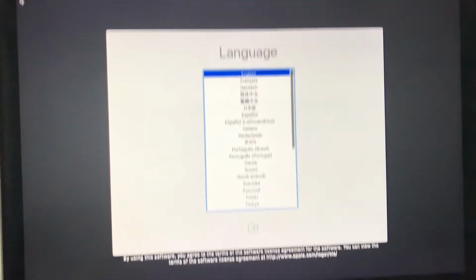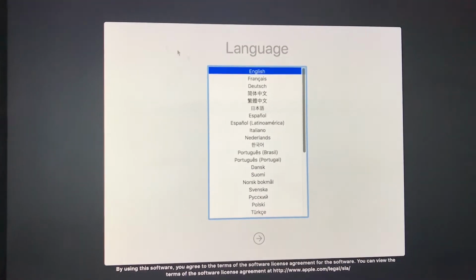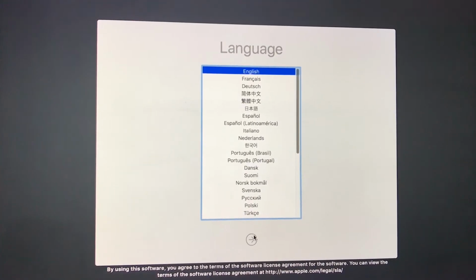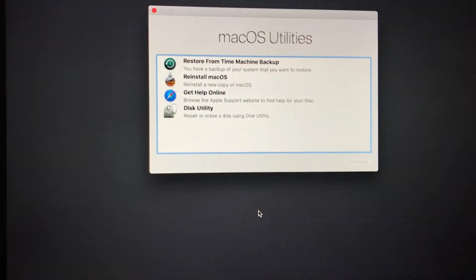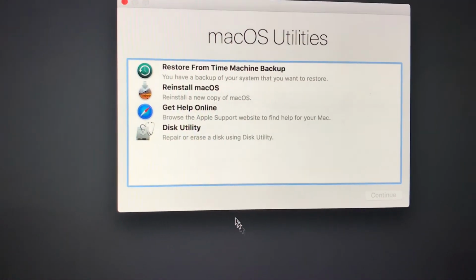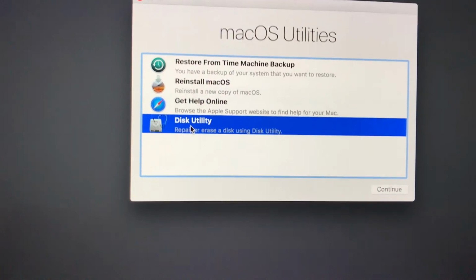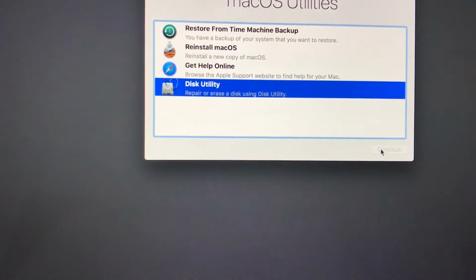Then you will see something like that. So recovery mode started. Just select your language, click next. Then you should see this standard screen. So just select and go to this utility, continue.